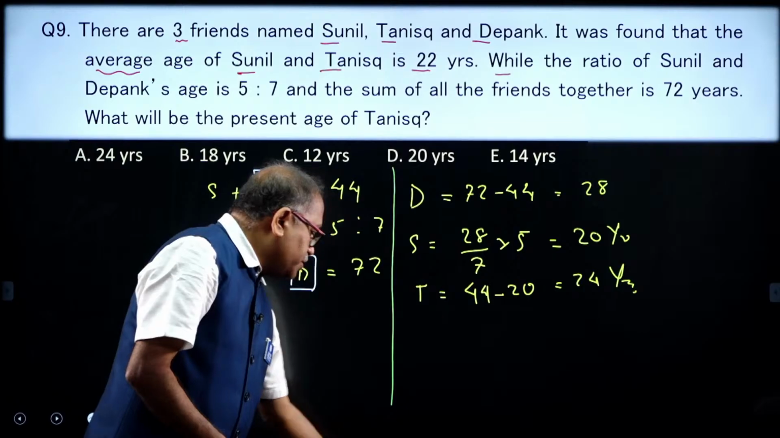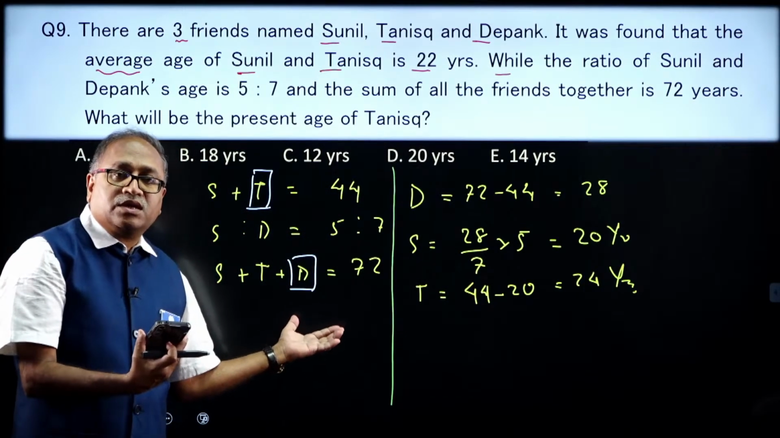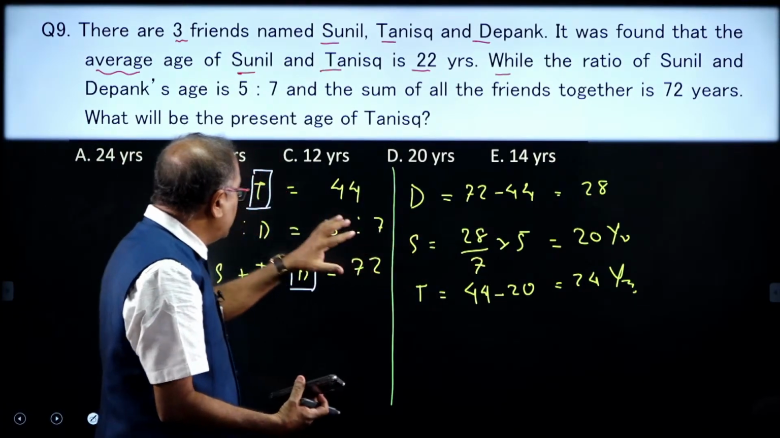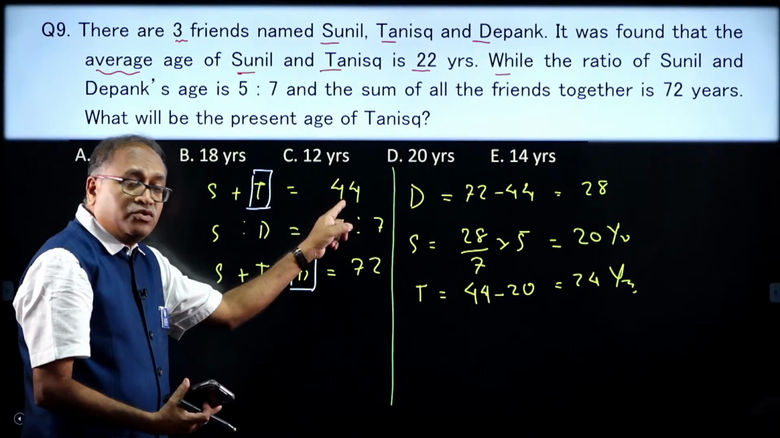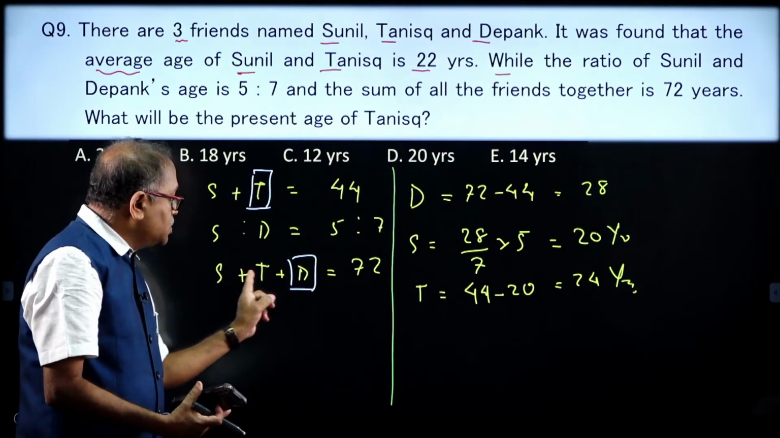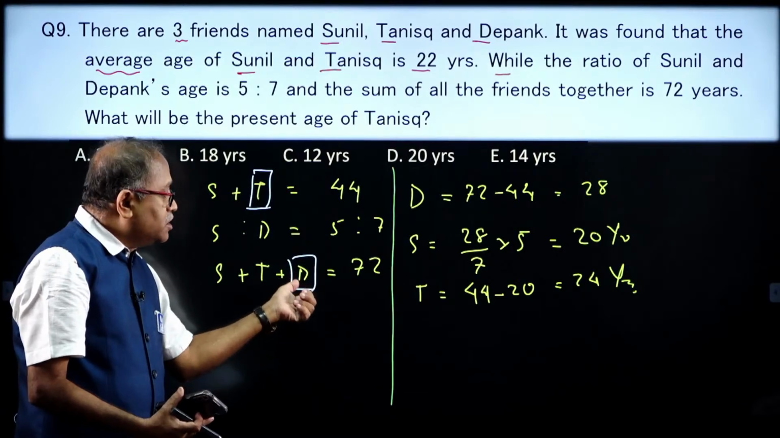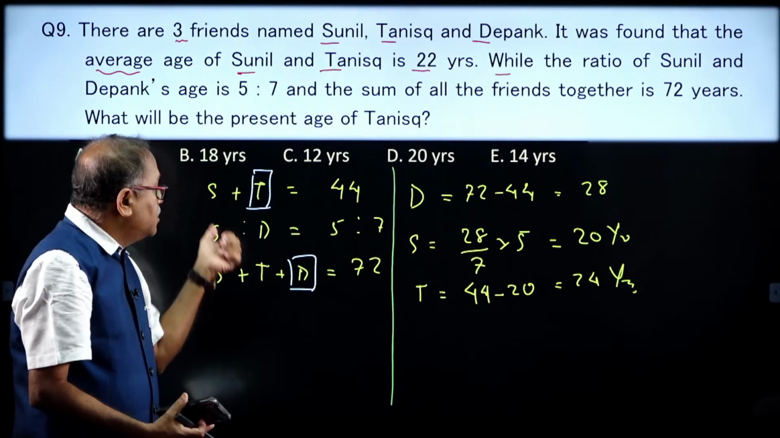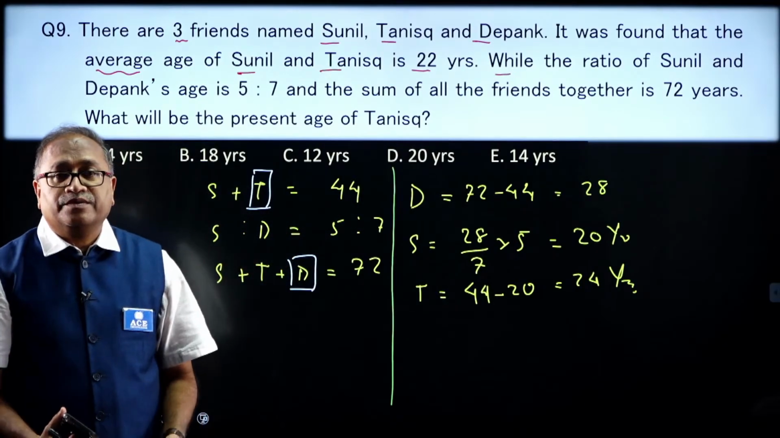Is it not? If you are understanding the conditions given properly, then the questions could be handled, knowing that we know the S plus T given to us, and S plus T plus D given to us. By using these two, I can get the D, and by using this ratio, I can get the S. Place the S over here, you are getting T's age.